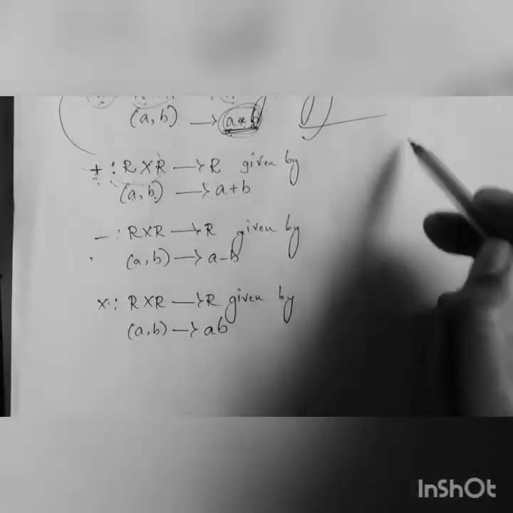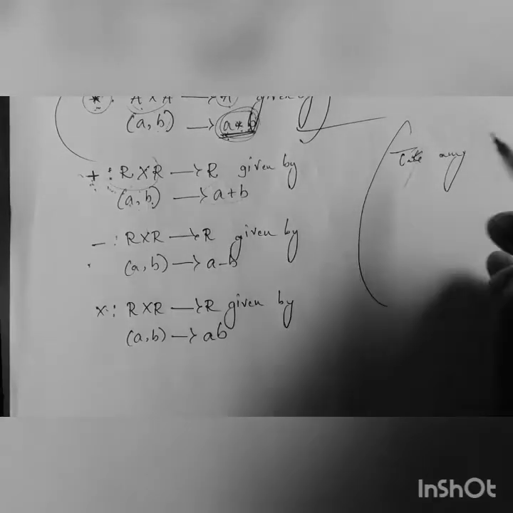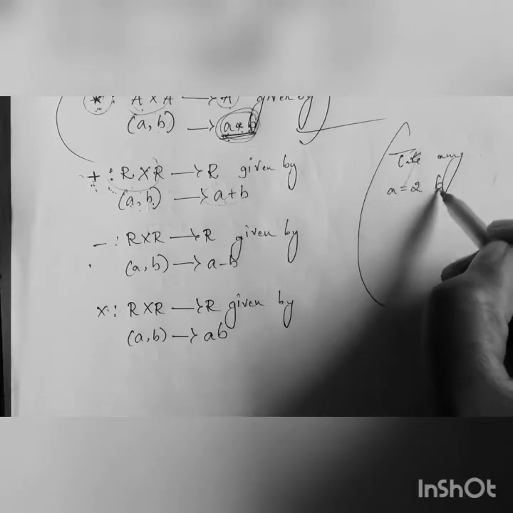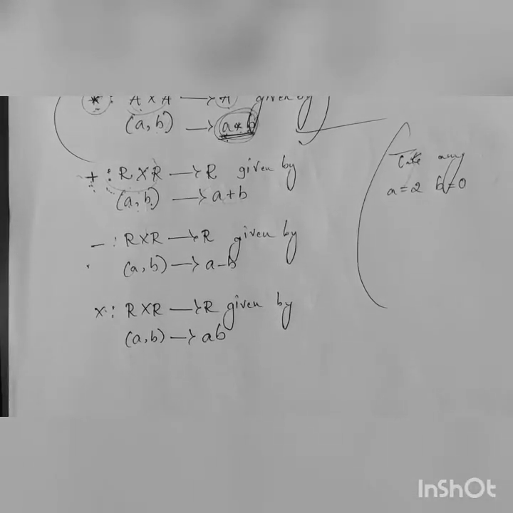Okay, so let us consider an example. Take any two numbers. Let a be 2 and b be 0. Since it is a real number, we can take b as 0, no problem.